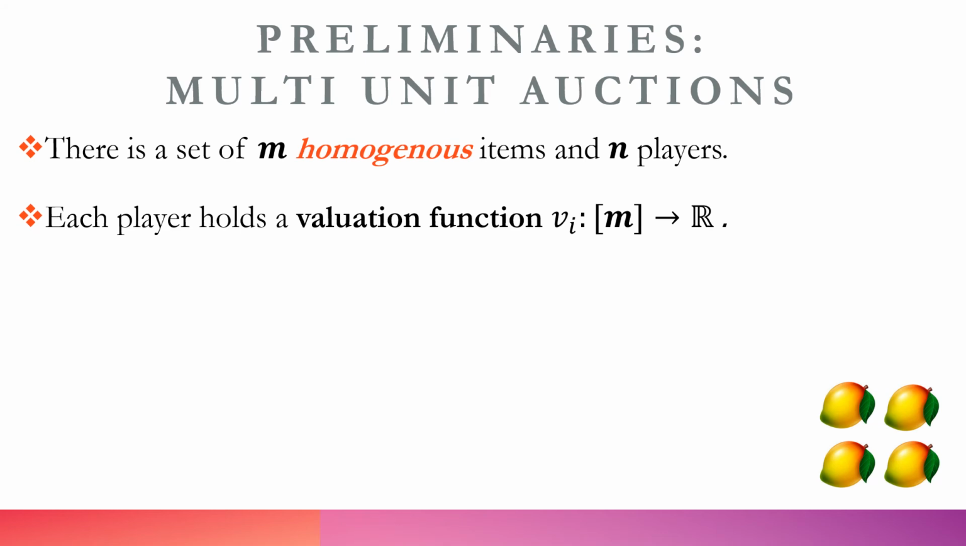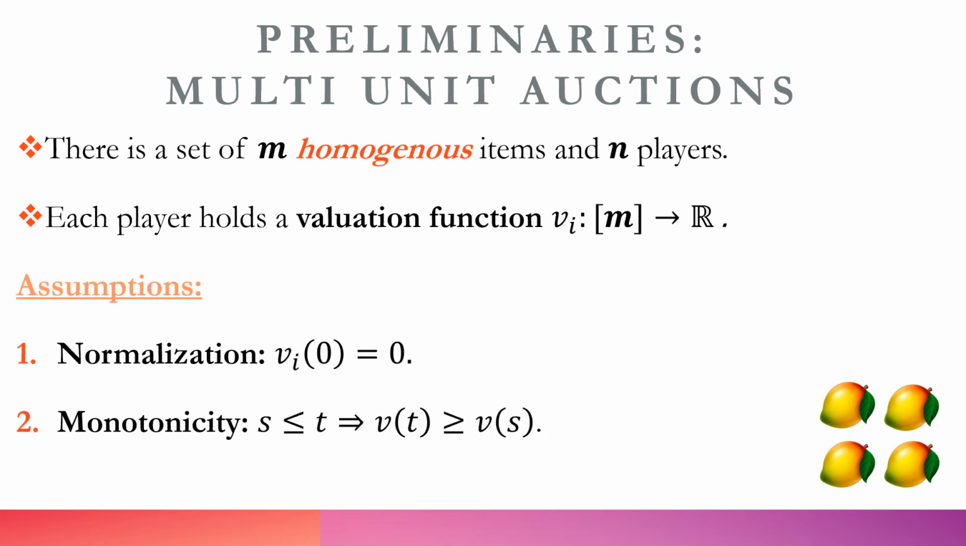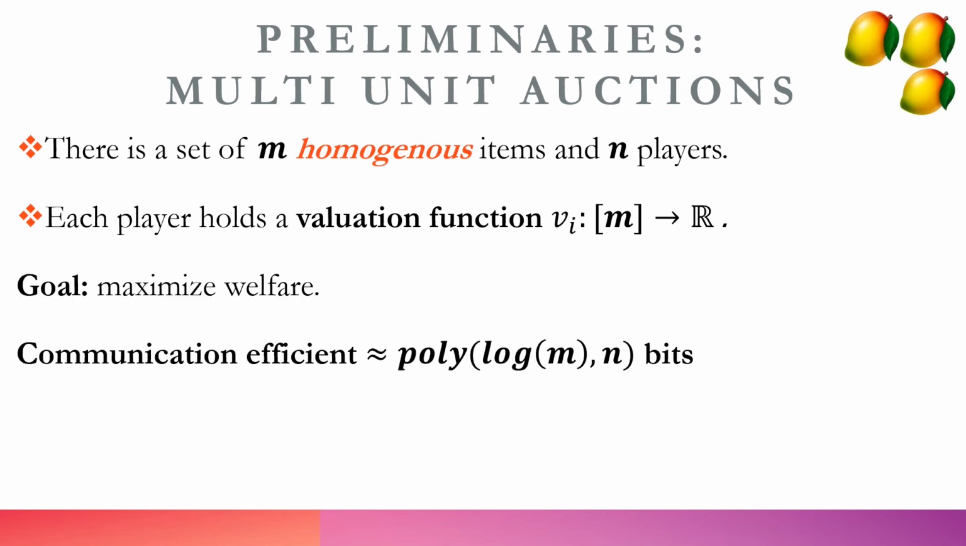In this setting, we have M identical items and N players. Yet again, we assume that the valuations are normalized and monotone, and similarly to combinatorial auctions, our goal is to output an allocation that maximizes the social welfare. In general, communication protocols are considered efficient if their total communication is polylogarithmic in the input size.